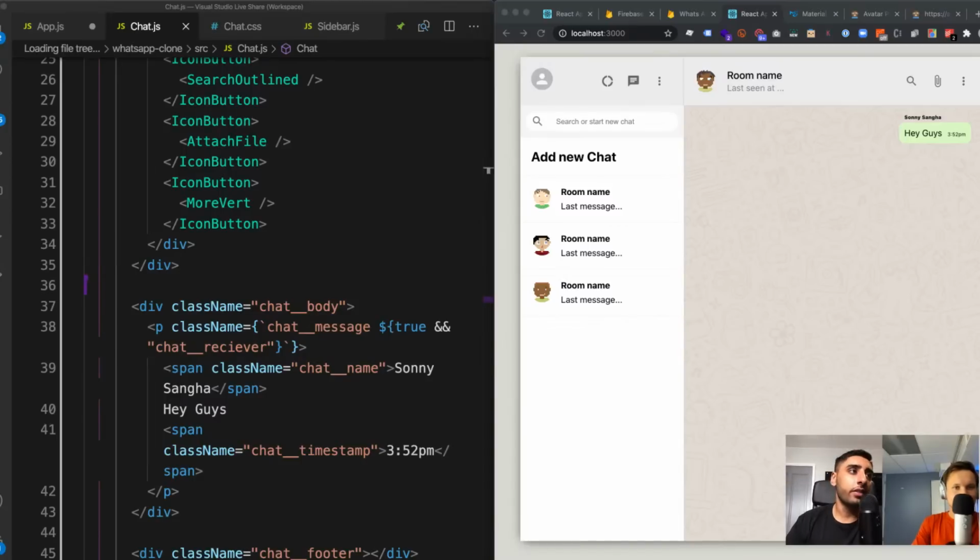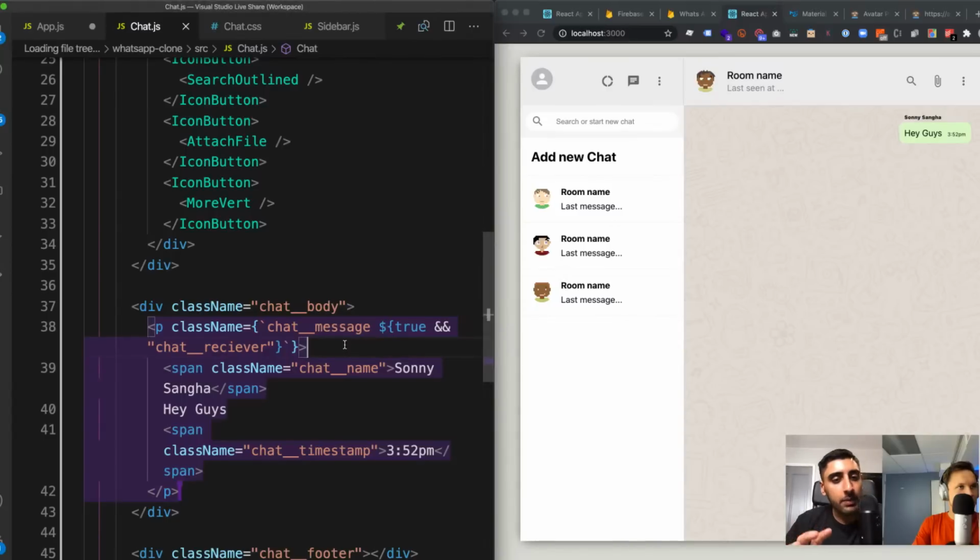We actually have the message bit done. And what we're going to do eventually, so this message right here, is map through a database, get some messages, and then render this out as many times as we see messages. What is this true? So this true right here, where will it be coming from?